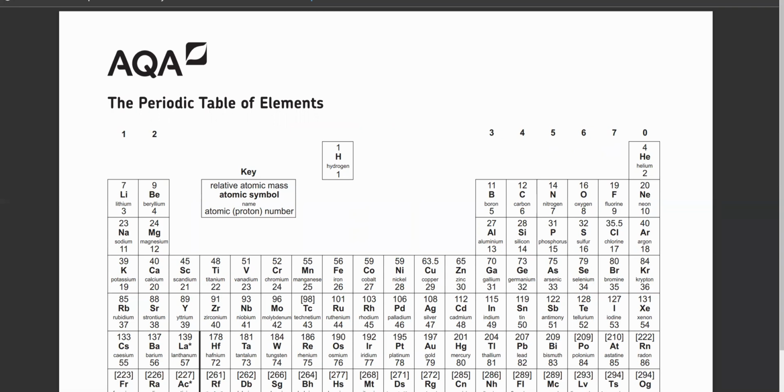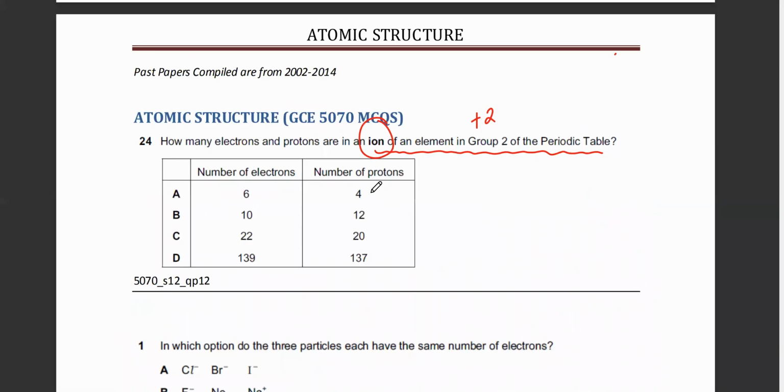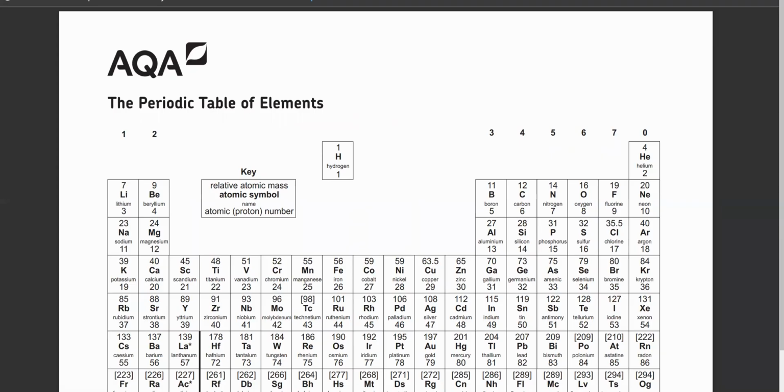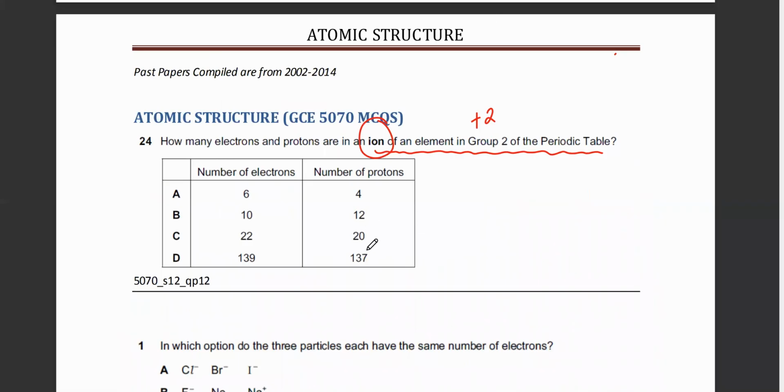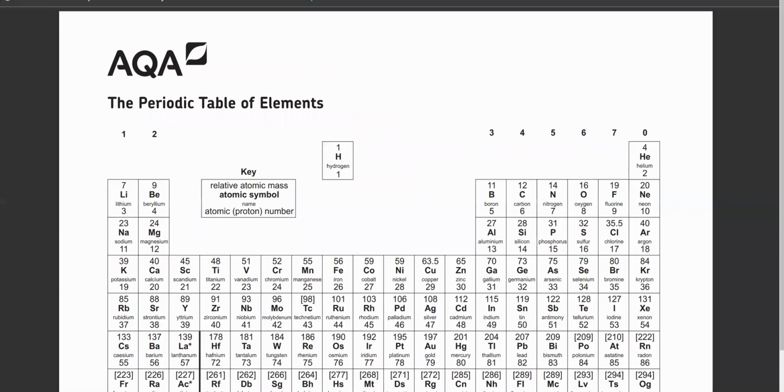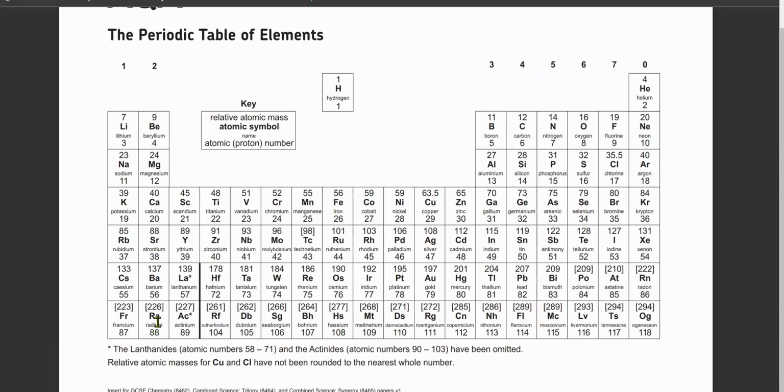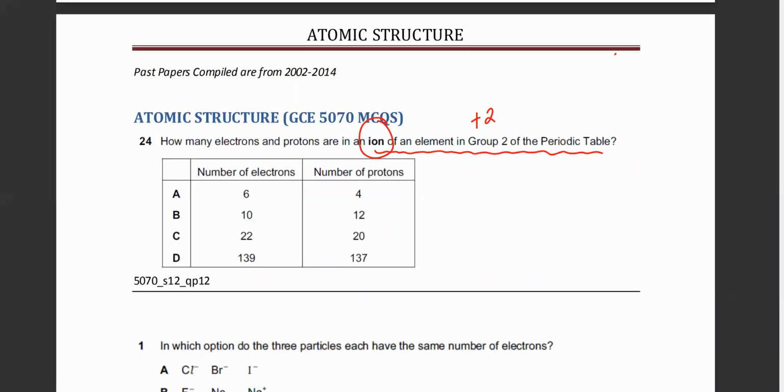So let's see which elements are in. Elements are always identified by the proton number. This one is 4, and 4 is group 2. Similarly, the other one is 12, 20. That's also group 2. 137, let's see if proton number 137 is group 2. You don't have a proton number of 137. The smaller number is the proton number. Remember, you're searching for the smaller number. So this one is not group 2. These three are group 2.